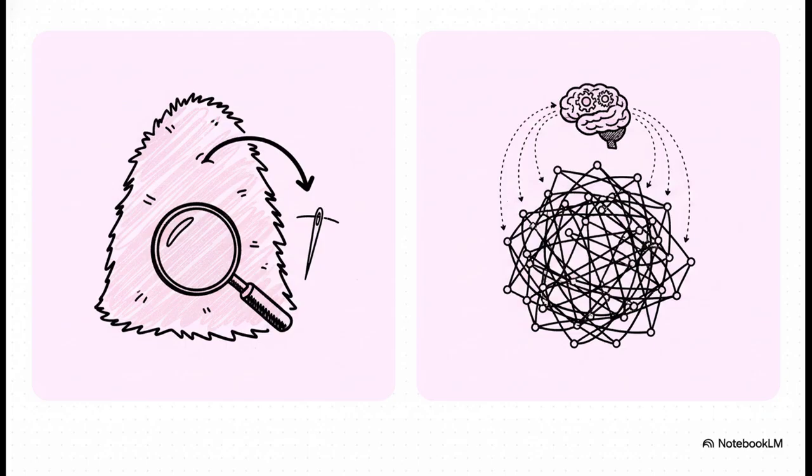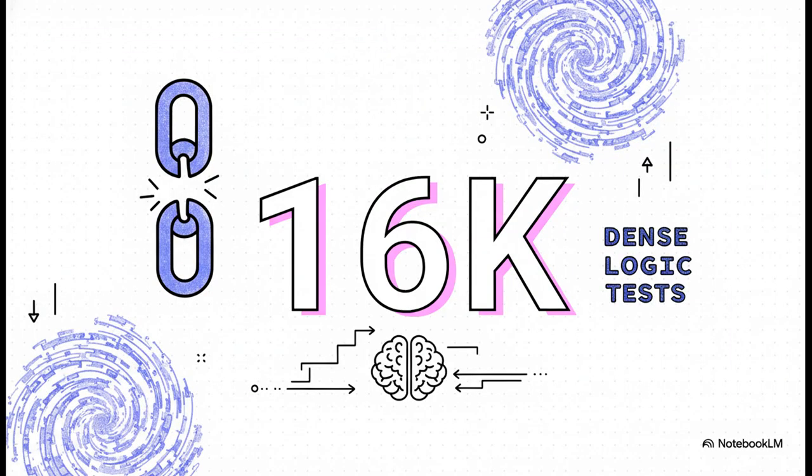This is the torture test. 16,000. That is the point of failure. The data is clear. Even state-of-the-art models like GPT-5 begin to break down at just 16,000 tokens when subjected to these dense reasoning tasks. It's a mere fraction of their advertised capacity.